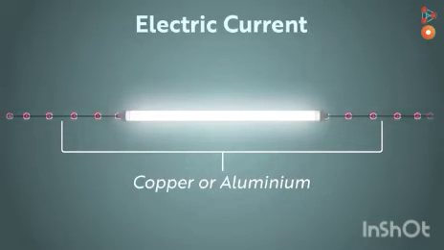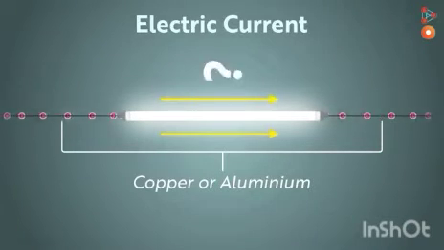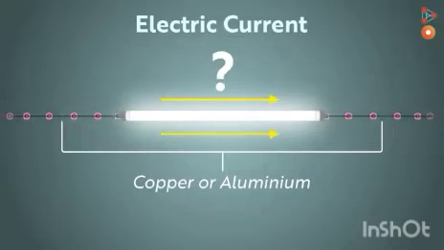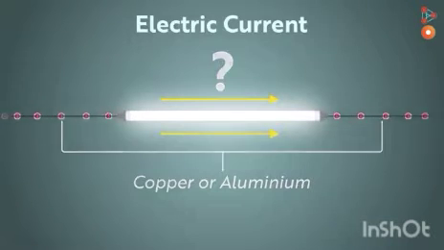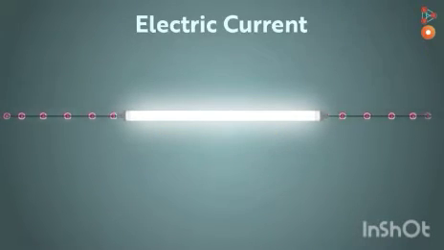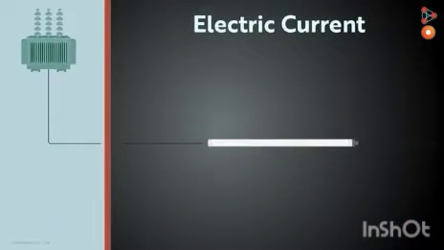So, the electric current happens because the bulb is connected through a copper or aluminum wire. Why is that so? Because in the wire the electrons are continuously moving. The question that arises is why they flow only in one direction. So, to answer this question, let us see what an electric current is. In an electric current, the electrons are flowing, as I told you, only in one direction.